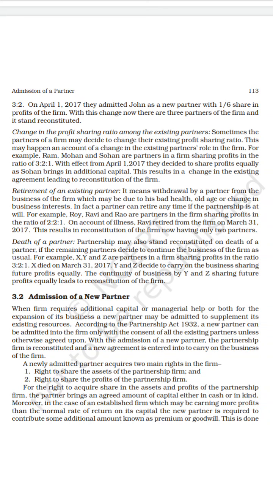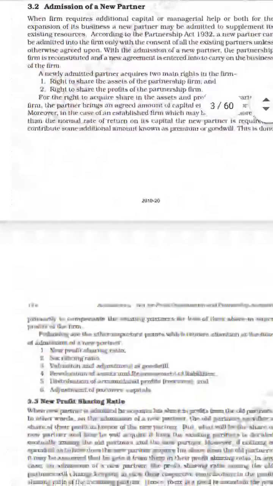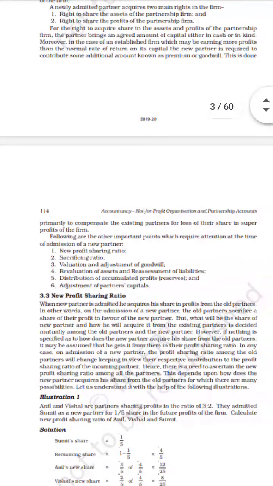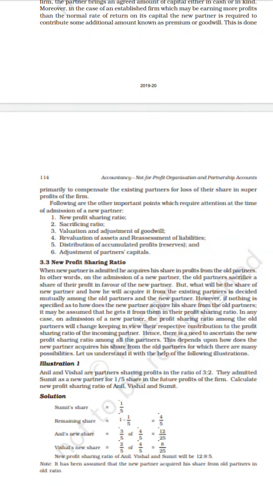So apart from the capital, the new partner should also contribute an additional amount, known as a premium or goodwill. This is done primarily to compensate the existing partners for the loss of their share in super profit. What is the reason for bringing the additional capital in the form of premium or goodwill?